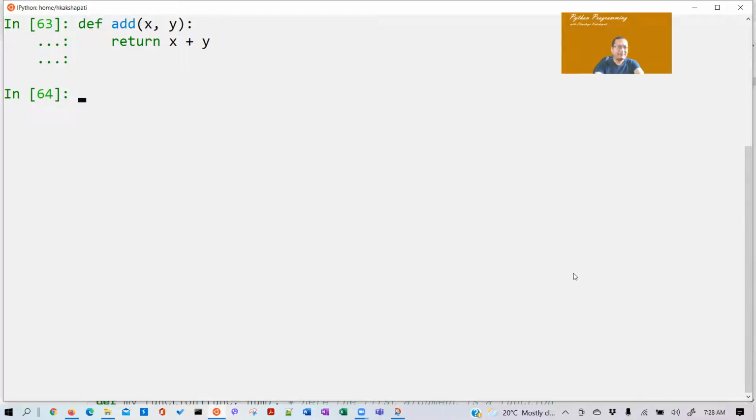Now what I'm going to do is create another name, not a function, just a normal variable: sum equal to add. Let's try this.